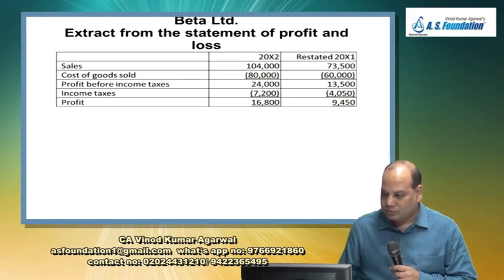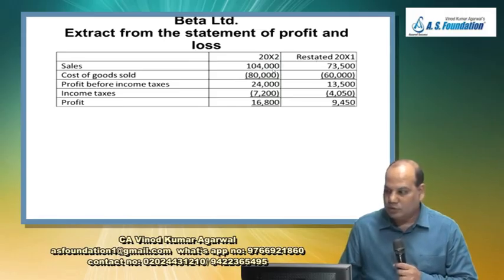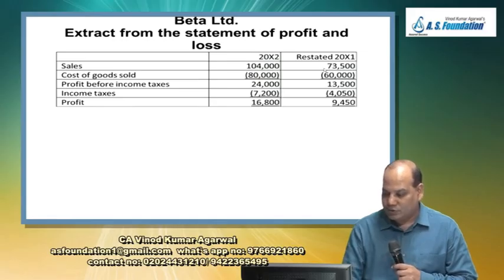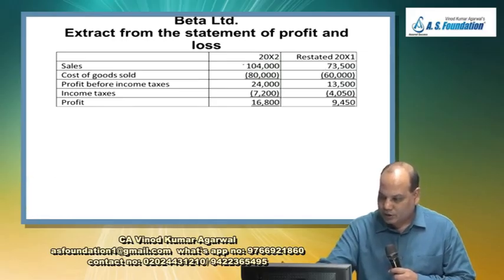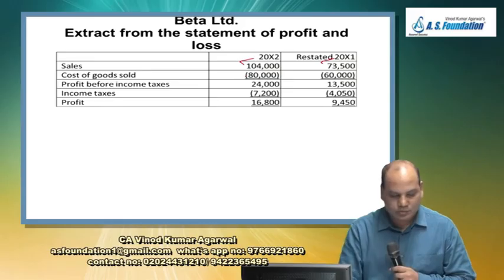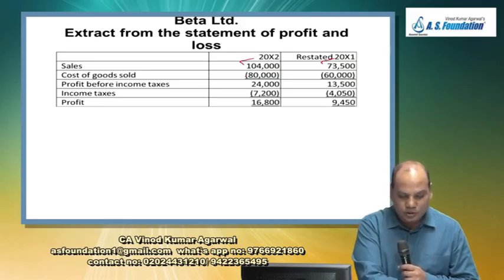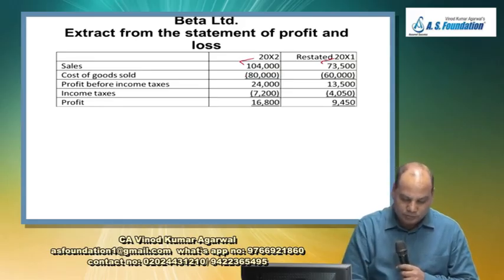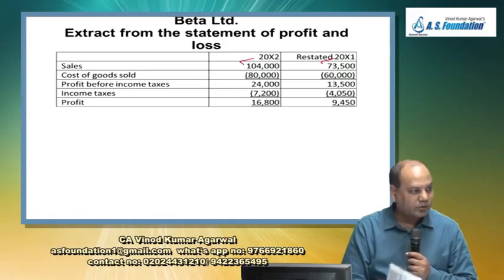This is current year. This is previous year restated. Sales will be same, 1,04,000. Audit, tick mark, 73,500. What will change? This second line will change. What was the cost of goods sold they had considered in the earlier year? 86,500.